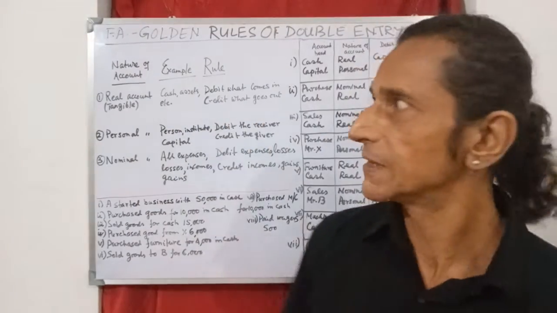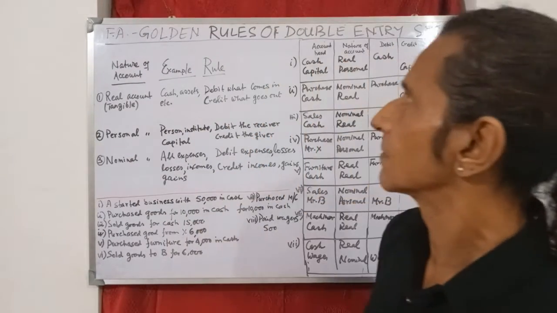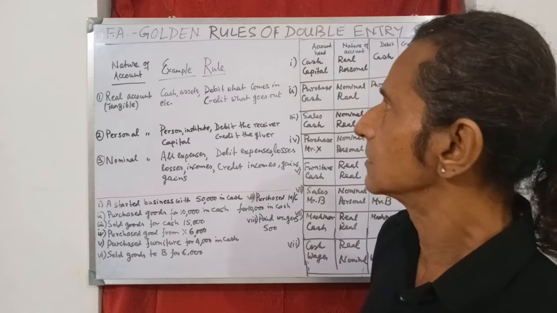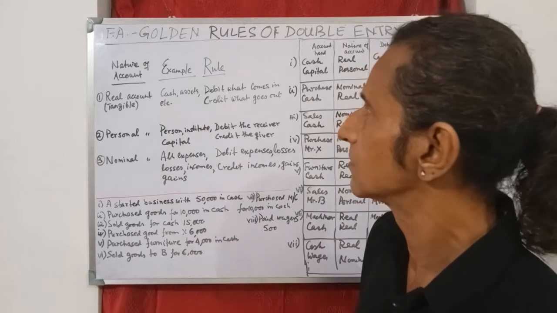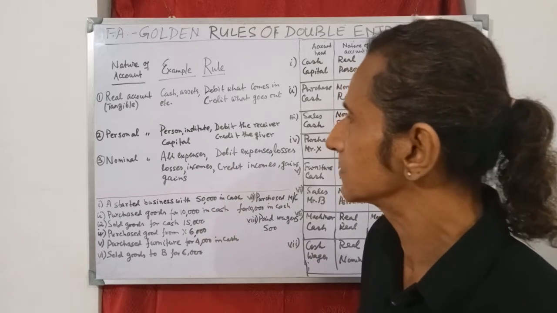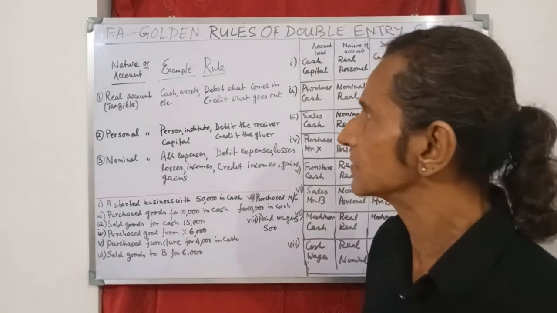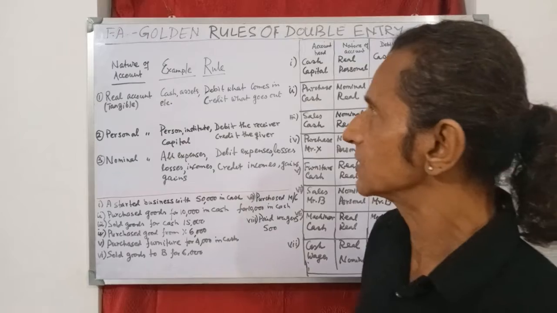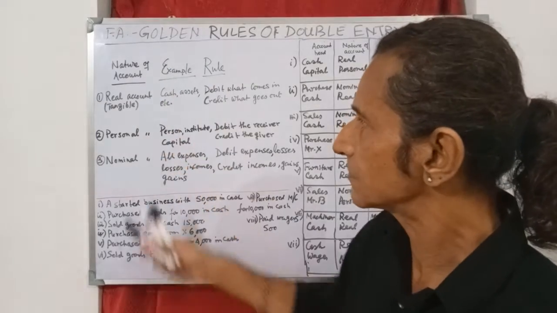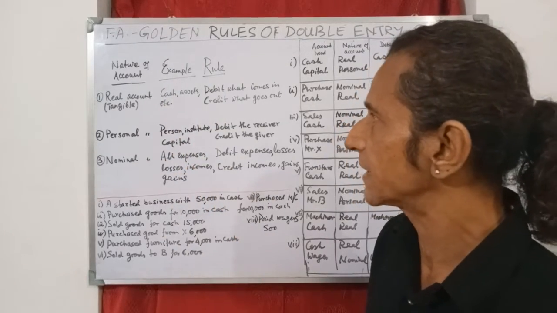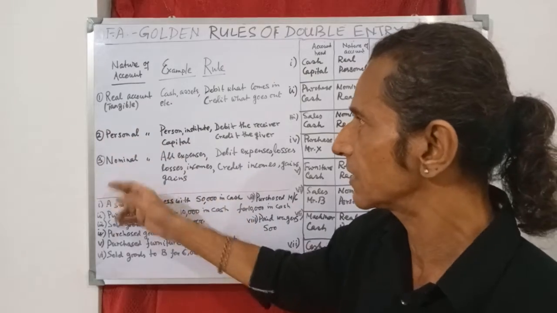So what we have done in this video, we have learned what is golden rules of financial accounting, the golden rules to debit and credit, how to make debit, how to make credit. And the rules are, the account heads are broadly classified into 3 categories: real account, personal account, nominal account.